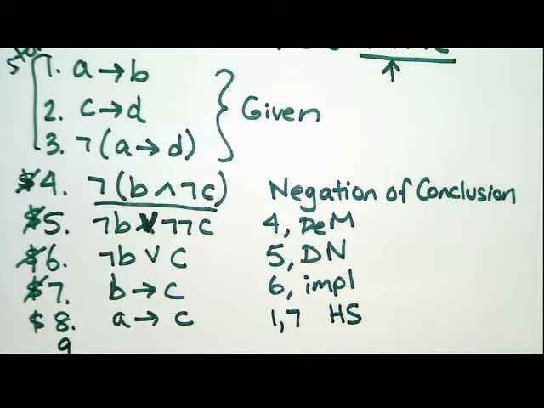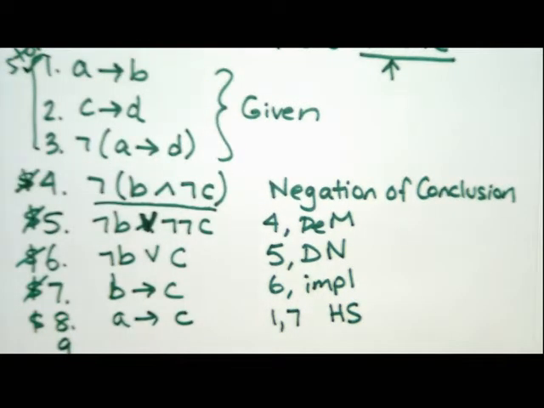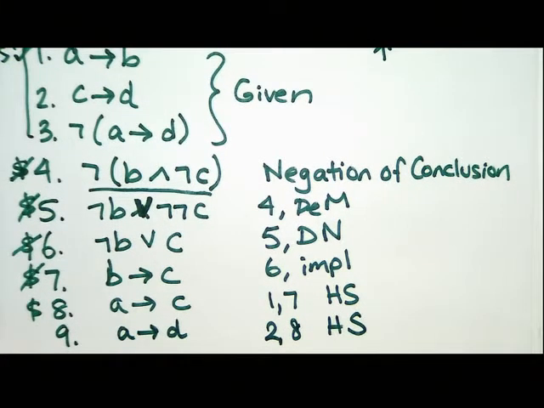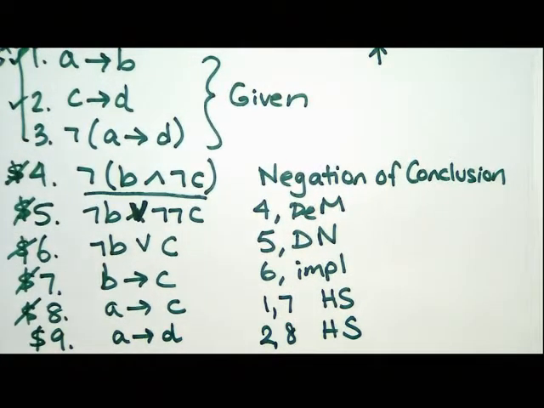Now we're going to repeat that process. So we have our A implies C money. We need to see what we can buy. We've actually already used A implies B, so I'm going to put a check next to it. Again, you can reuse a line. I'm just marking which ones I've used because I want to try the ones I haven't used first. So now I think we can use the same rule with line 2 and get A implies D. So we've used line 2 and line 8. This is still coming from the negation of the conclusion.